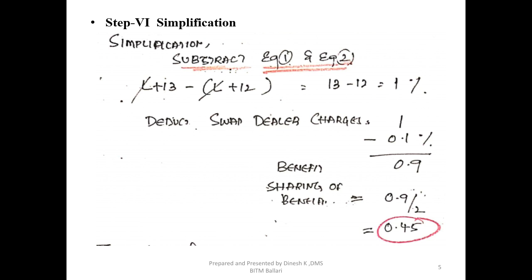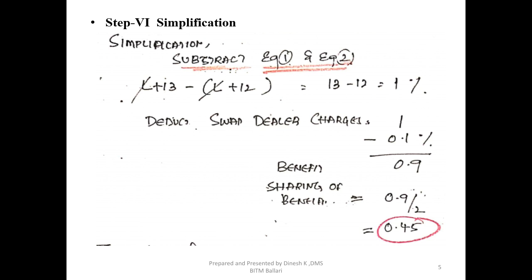Right? So next thing we need to do is deduct the bank charges or the intermediary charges. What is the intermediary charge here? It has been given as 0.1%. So 1 minus 0.1% comes out to be 0.9, which is the benefit.